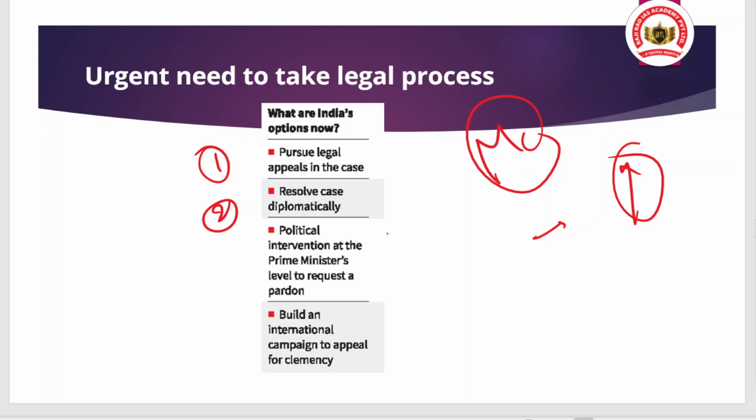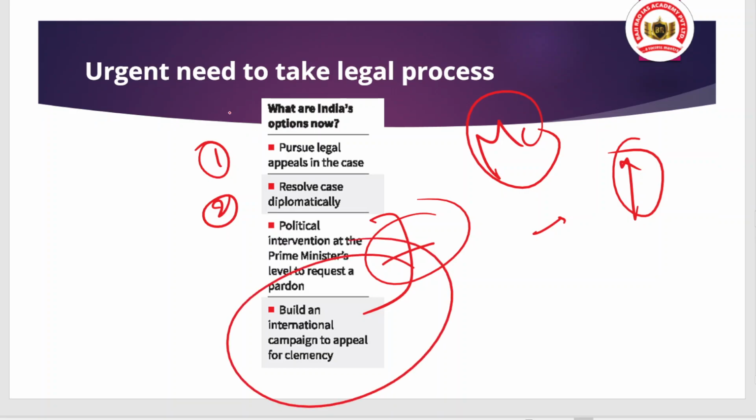Okay, and the third, which is very, very important, is that the head of the state or the head of the government can personally meet the head of the government or the head of the state of the other nation, and they can discuss resolving this issue. They can request a pardon, okay. And again, if all of these options don't work, then there can be a build-up of an international campaign to appeal for clemency. Clemency means forgiveness, okay.